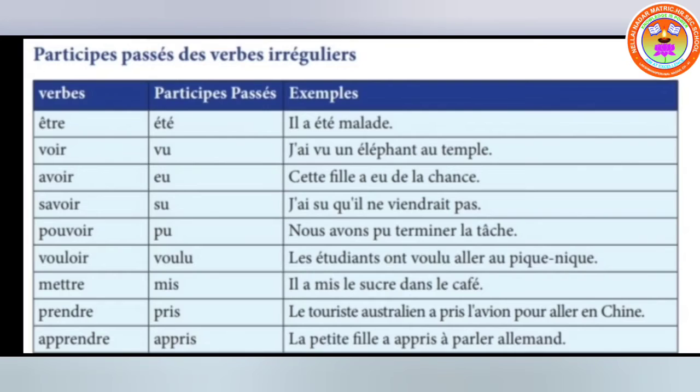So he has put the sugar in the café. Le touriste australien a pris l'avion pour aller en Chine means the Australian tourists have taken the flight to go to China. La petite fille a appris à parler allemand means the girl has learned to speak German.